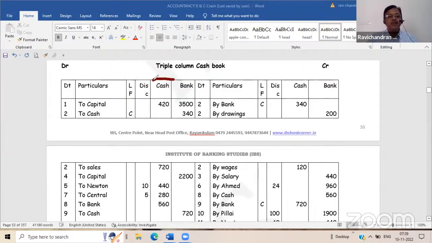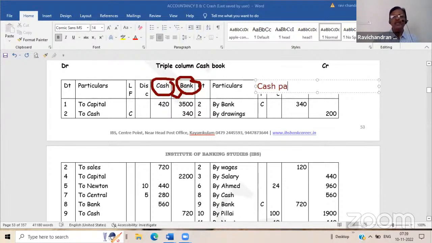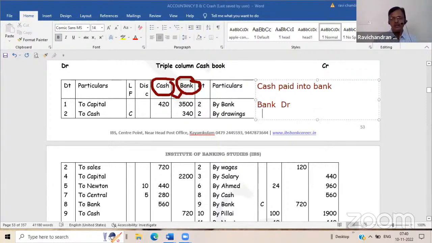And since the cash and bank are recorded in the same book, there may be some scenario where you have to record transactions in between these two. Suppose you paid cash into bank. Cash paid into bank. What is the entry? Tell me. Bank account debit, cash credit. So here in the same book, the 2 aspects will appear. One on the debit side, another on the credit side.